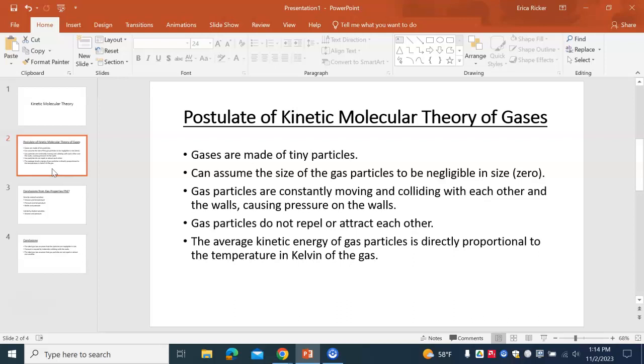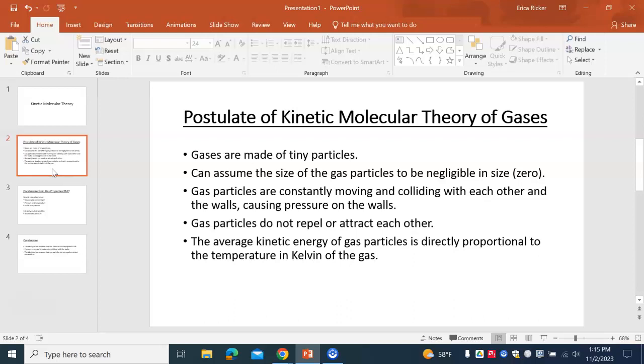The first one is that gases are made of tiny particles. They are so small that we can assume the size of the gas particles to be negligible, meaning that they're essentially zero. We don't need to concern ourselves with the size of the gas particles because they're so small compared to the space and the volume that the gas takes up.